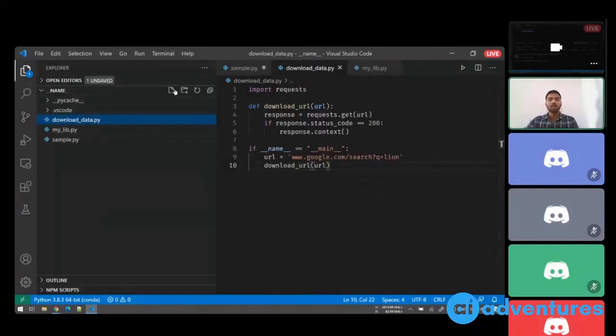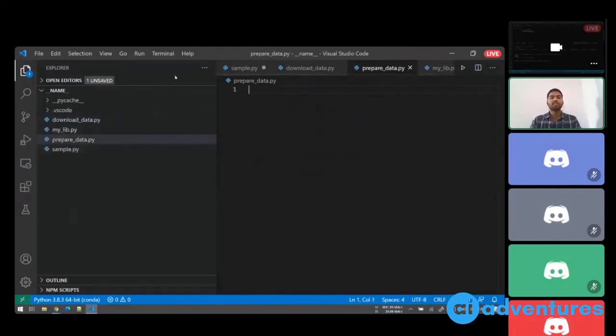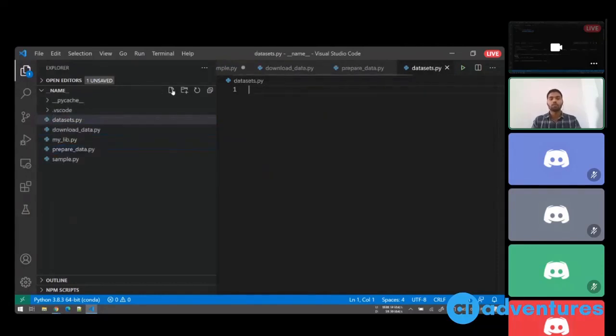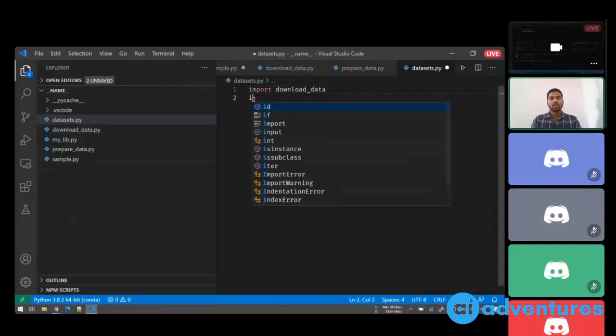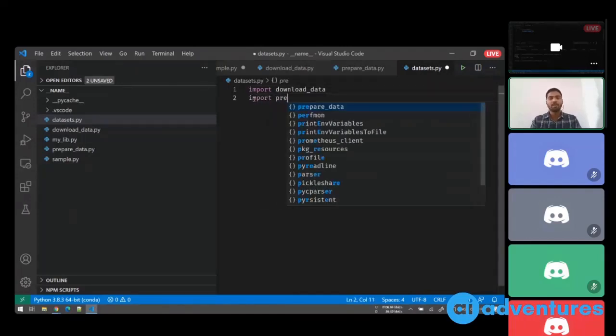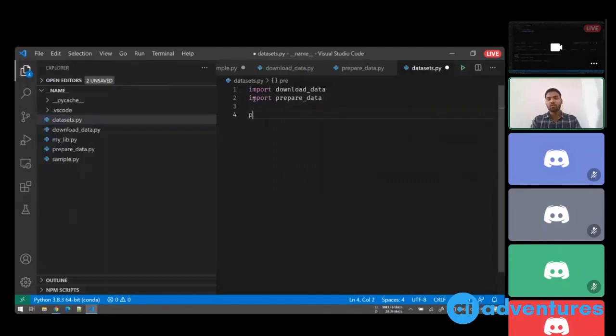For a project, you will end up creating many such files. One could be prepare_data.py. Another could be dataset.py, to create a dataset. Inside dataset.py you can import from download data, then you can import prepare data as well, and here you can call prepare_data dot some function that was present in prepare data.